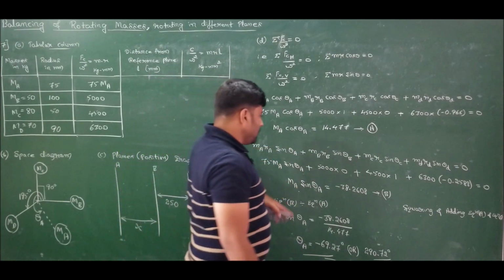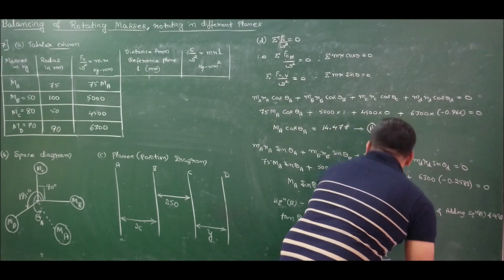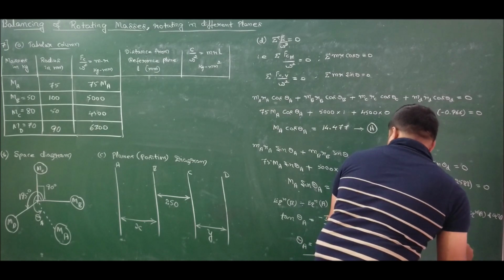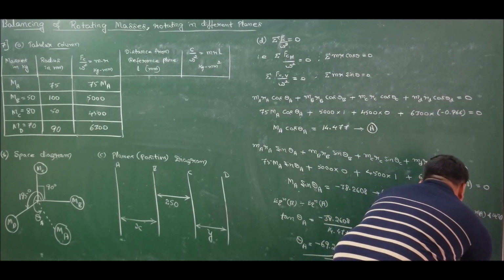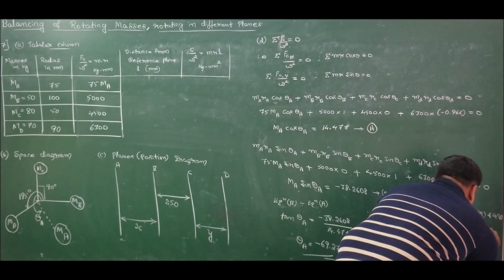So MA square is equal to 14.477 square plus minus 38.2608 square.